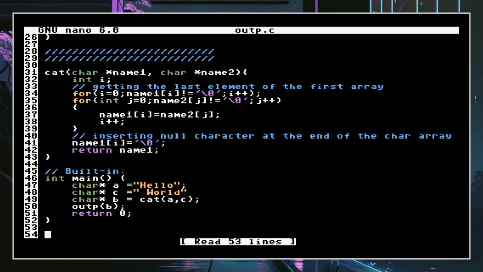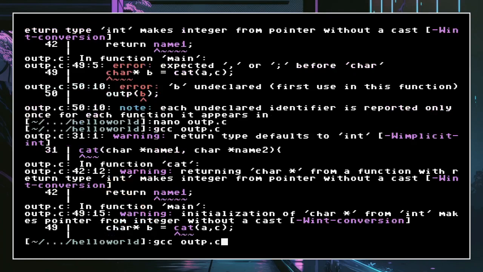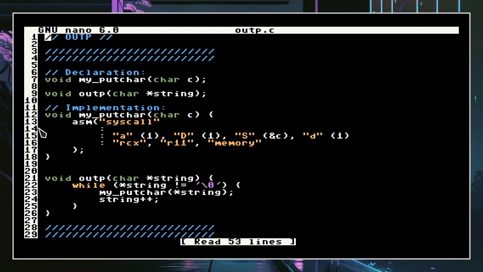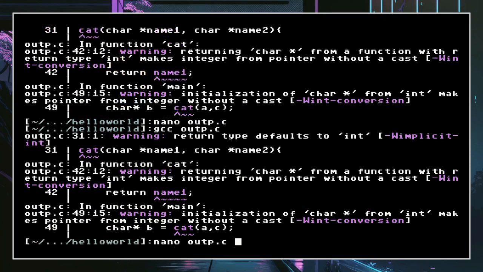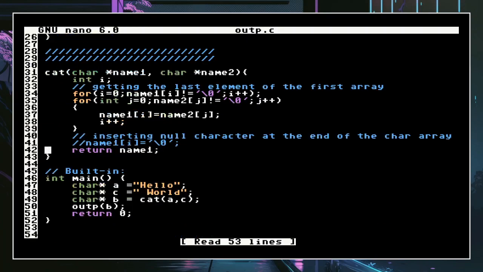Okay, I just again forgot the semicolon. That's the kind of bug that bugs me. And we still get this issue at line 5041, right here, where we try to do name 1 equals 0. Let's try to just ignore that part and compile again. It's not because of that issue. Okay. What's the issue then?